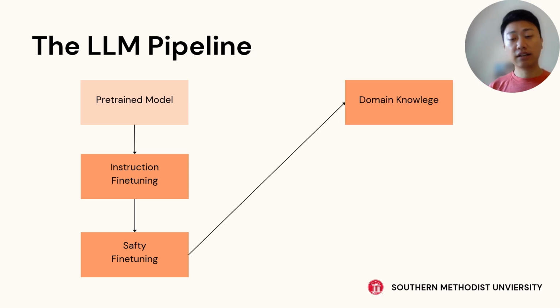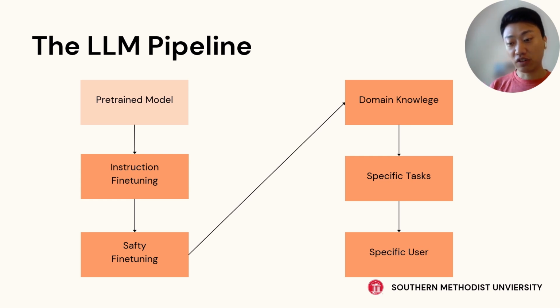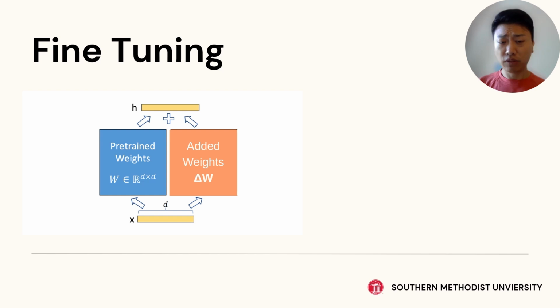And then it goes through some other processes if you want to fine-tune further, maybe to a specific domain, or you want the model to perform specific tasks, or you want to tune it to a specific user. Maybe an artist wants a large language model to replicate his or her own art, so he can use his own dataset, his own art, as a fine-tuning dataset. So there are a lot of ways you can customize those models, but how does that work mathematically?